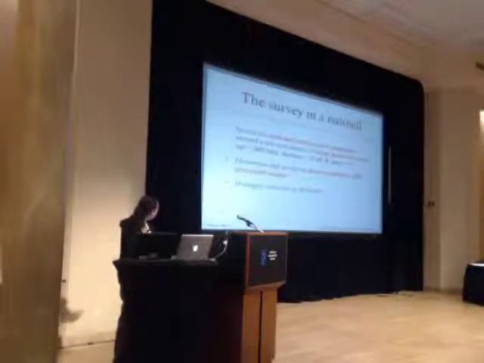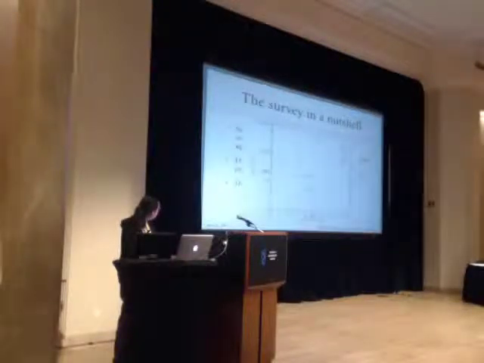The sample is composed of 16 targets observed in 2010-2011. Here is the parameter space of the targets in terms of age, distance, and spectral type.